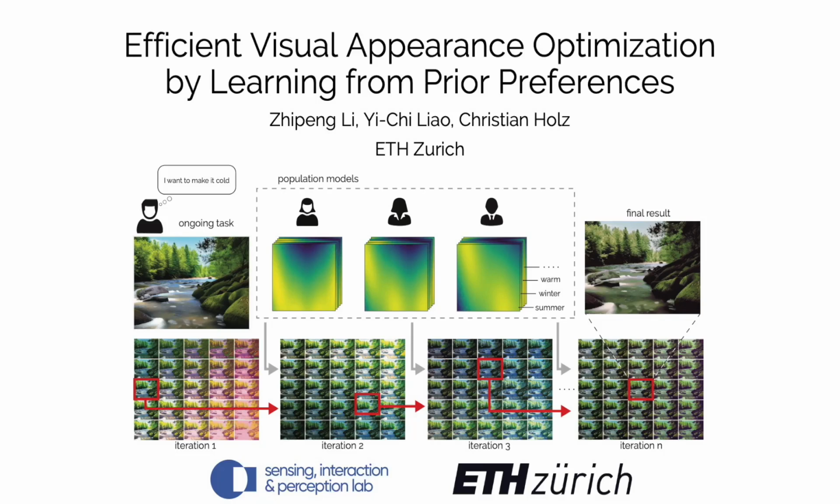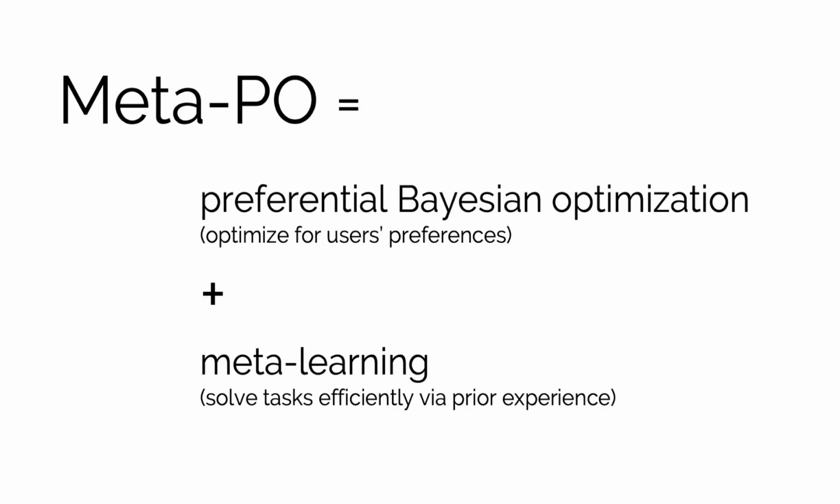We introduce MetaPO, a novel method that aids efficient visual appearance optimization based on a user's preferences. Our method integrates preferential Bayesian optimization with meta-learning to leverage previously constructed preference models from other users to inform the optimization of a visual appearance for a new user.